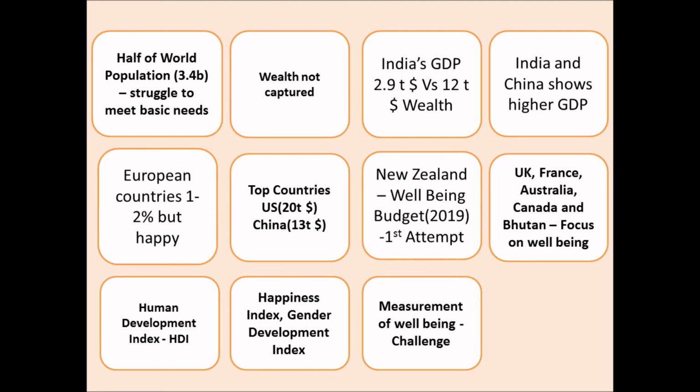But there is one disadvantage in calculating the well-being of the country, which New Zealand has taken a lead on by announcing the well-being budget: how to measure the well-being of the people, because these are all improvements in soft skills, mental ability, mental health, and also physical health. How to measure them, that's a challenge. And whatever index you adopt, whether it's GDP or the Human Development Index or the Happiness Index or any other index, that index should help the larger section of the people. That should be the aim of any index.